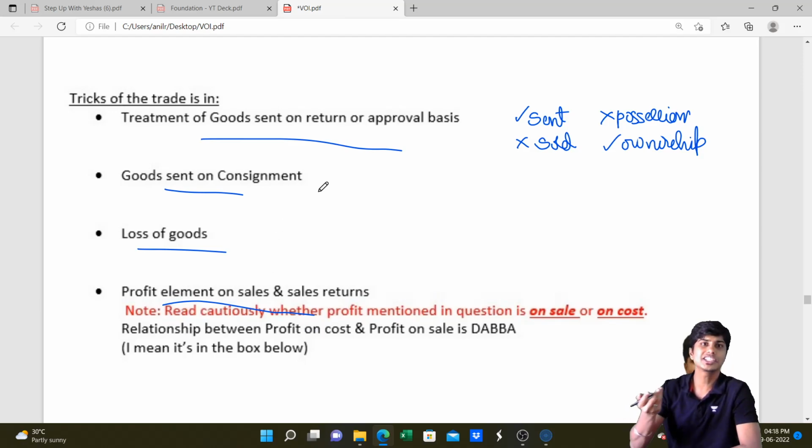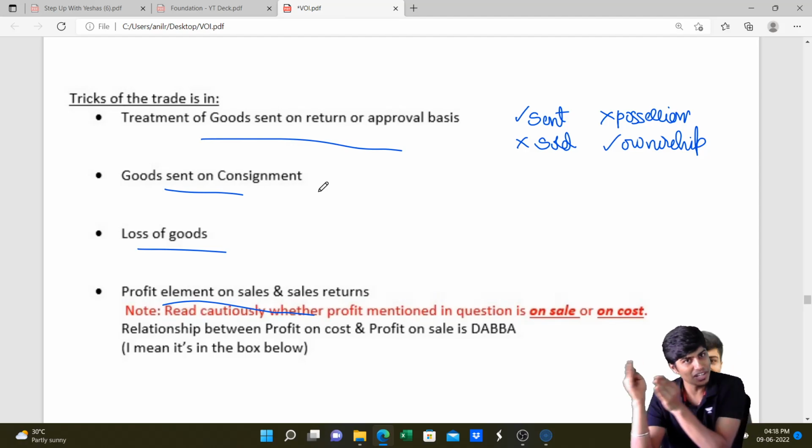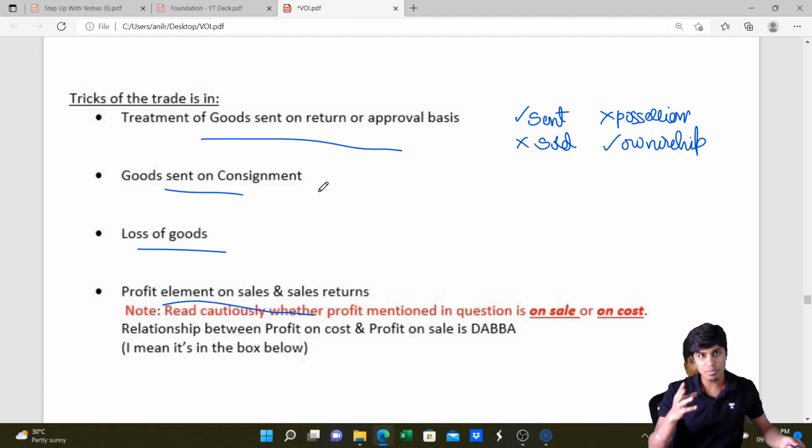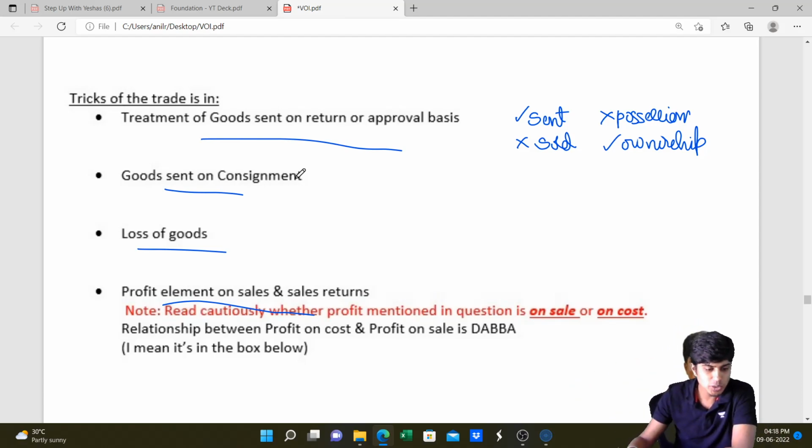Then consignment stock. Some adjustments may be for goods sent on consignment, and some for goods received on consignment. You need to remember whether you are consignor or consignee. Consignment again we'll discuss in the next topic. All you need to remember is consignment stock needs to be included by the consignor.